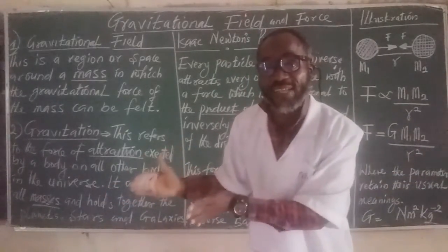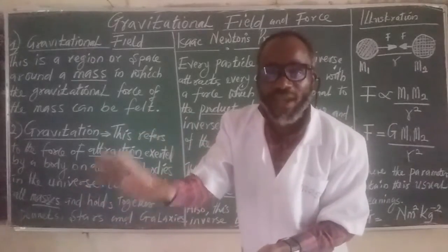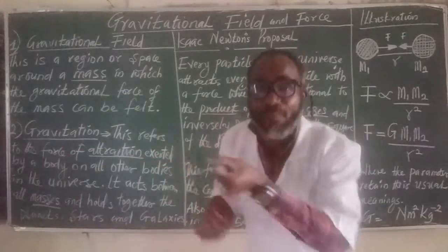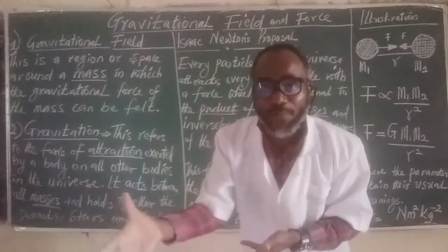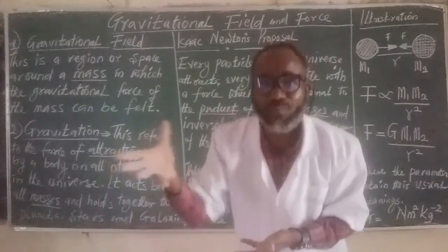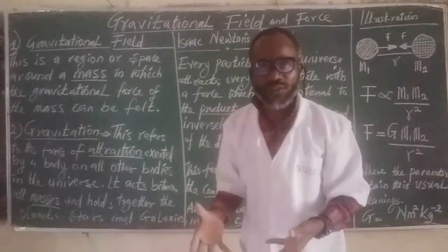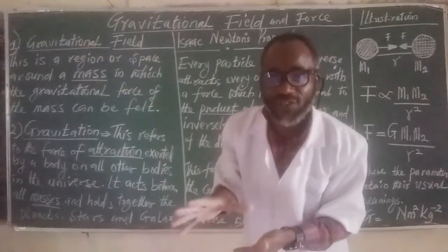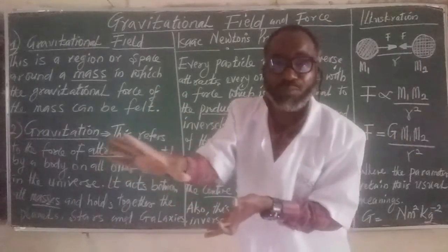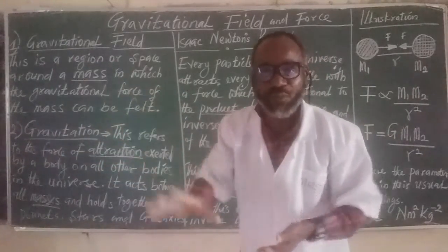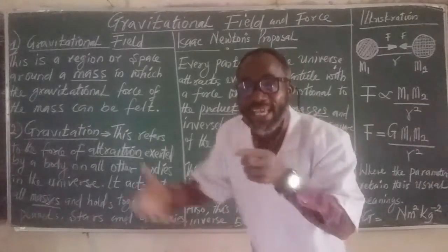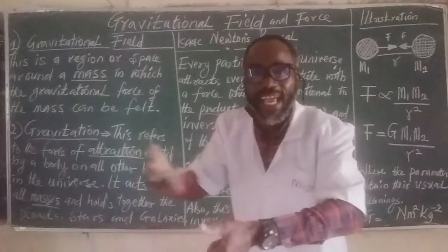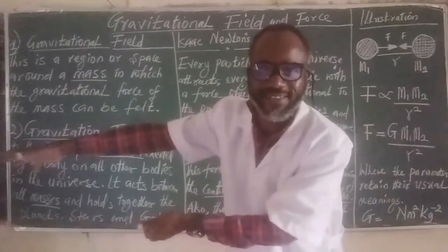If we have understood that on the planets, it attracts them, and then keeps them on that particular position they are supposed to be. That's what it means. The force of attraction between the sun and the planets maintains the positions of the various planets in their respective positions. Because it is a force of attraction. Gravitation is a force of attraction exerted by a body on all other bodies.